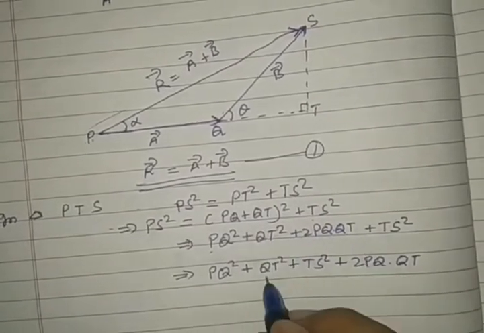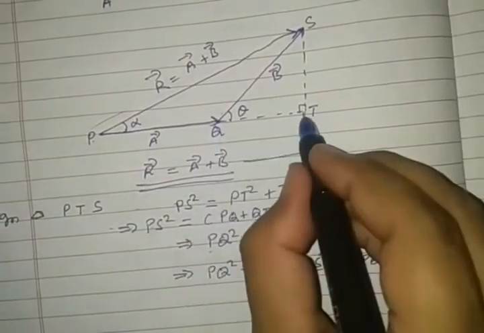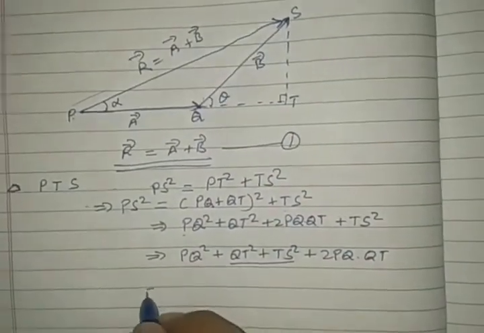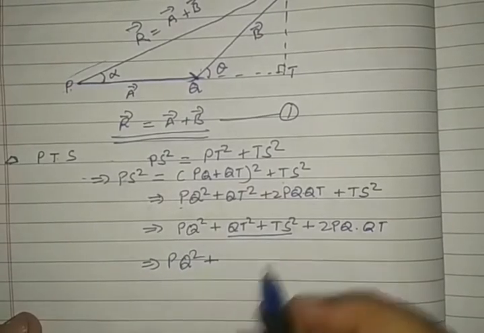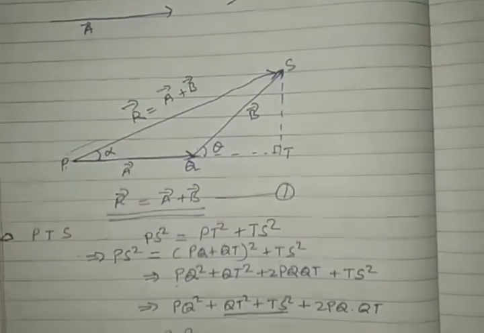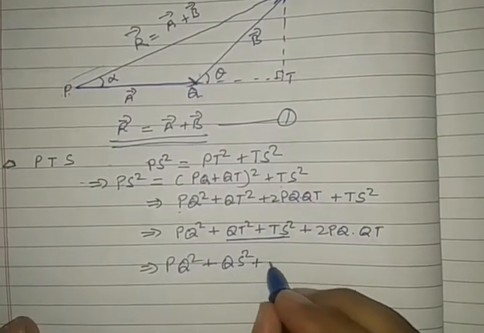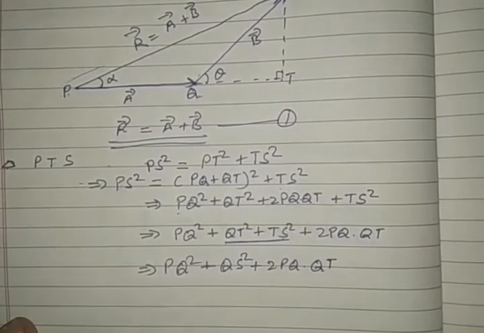Arrange it on one side. See here in the diagram, QT square plus TS square, in the right angle triangle, is the Pythagoras theorem again used here. In place of this underlined term, we can write QS square plus 2 PQ into QT.